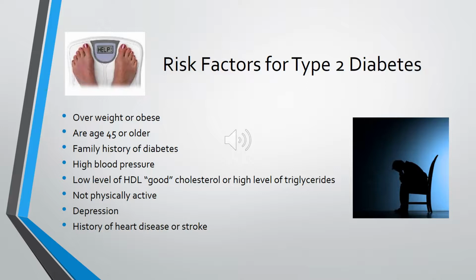Risk factors for type 2 diabetes are being overweight or obese, being age 45 or older, family history of diabetes, high blood pressure, low level of HDL, which is good cholesterol, or high level of triglycerides, not being physically active, depression, and history of heart disease or stroke.